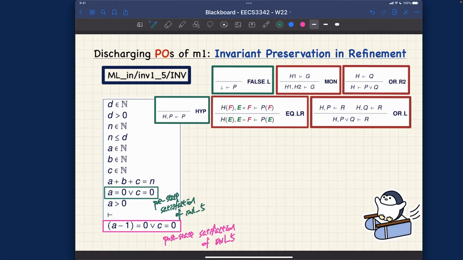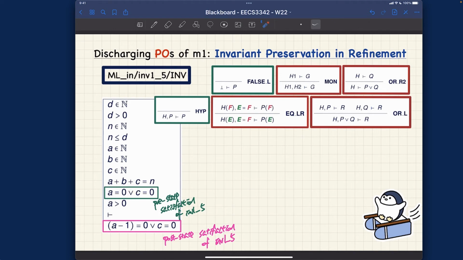So it would definitely make sense to treat this one as the relevant hypothesis. So the hypothesis, that's my first intuition, right? That's how I would do it if I were to do it the first time. Let's go a little bit further with that thought. If I want to use this particular hypothesis as relevant, I cannot just apply the equality rule from left to right or from right to left right away, because the hypothesis itself is a disjunction.